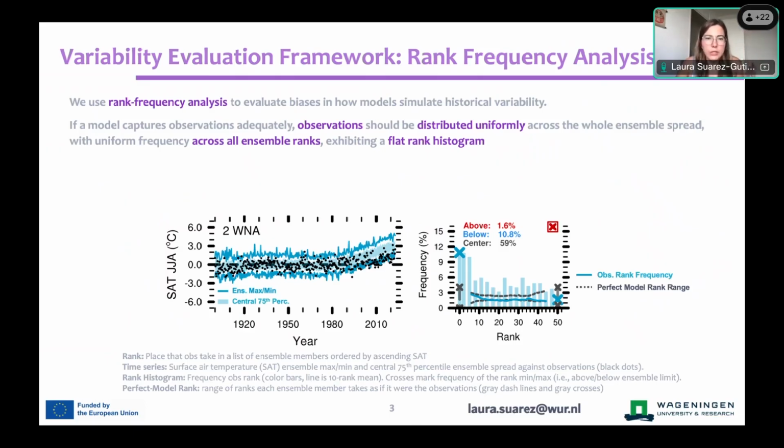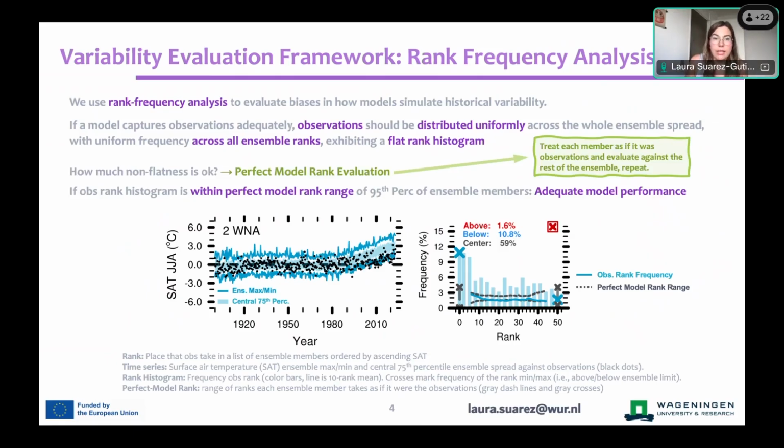As you see here, surface air temperature for the summer.